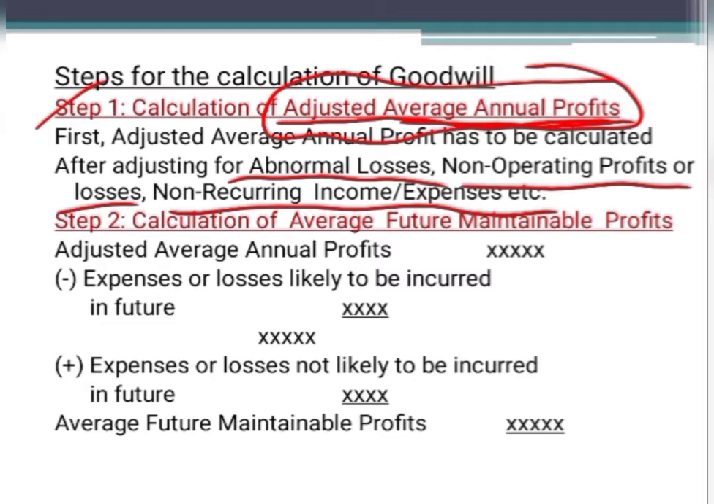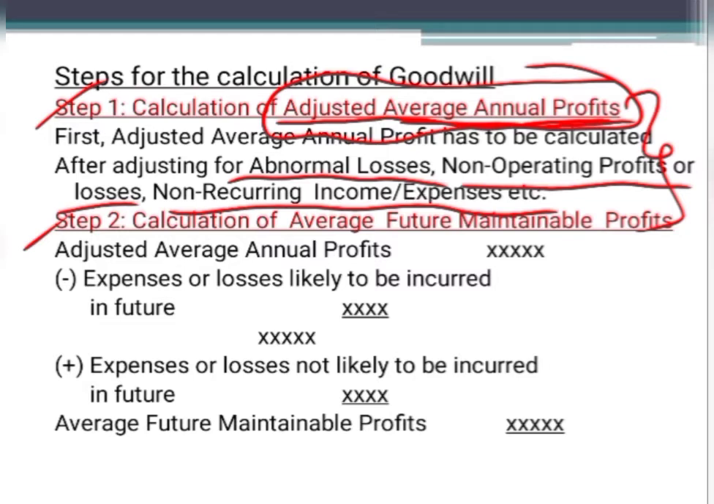Then after that, in the second step, you are going to calculate the average future maintainable profits. In addition to these adjustments, that is abnormal losses, non-operating profits or losses, and non-recurring income or expenses, if you are given some transaction wherein till now you did not have such kind of expenses, but now in the future you will come across such an expense, then in such a case you have to calculate the second one, that is, the average future maintainable profits.